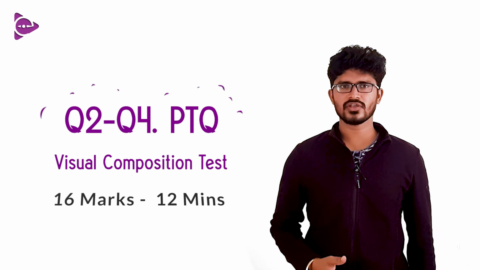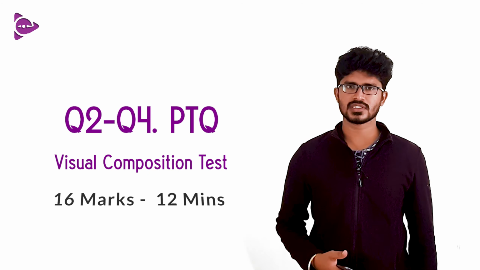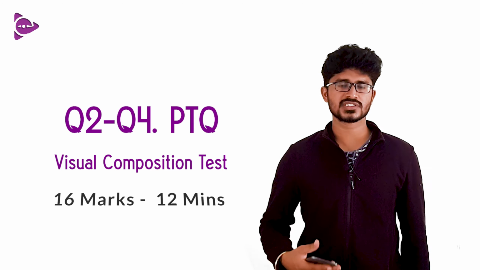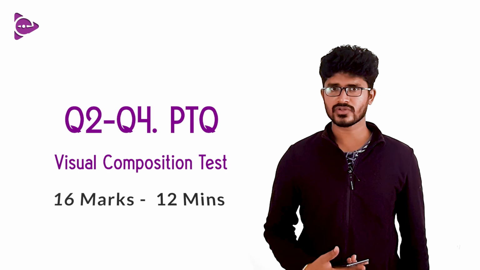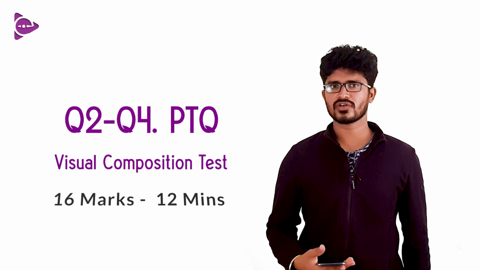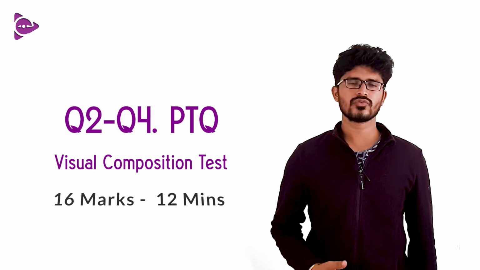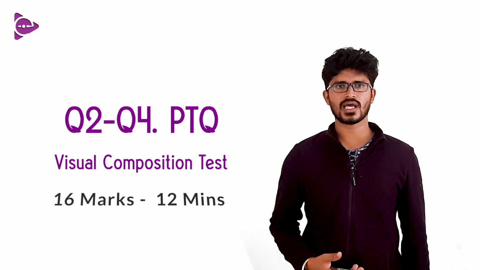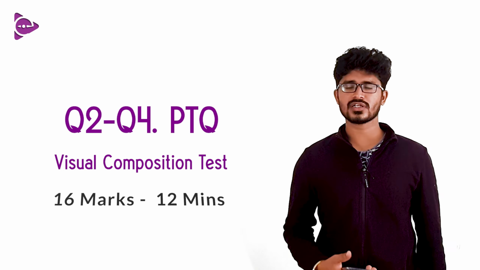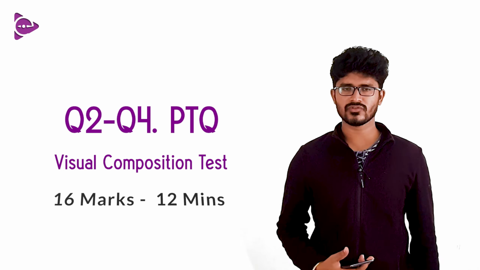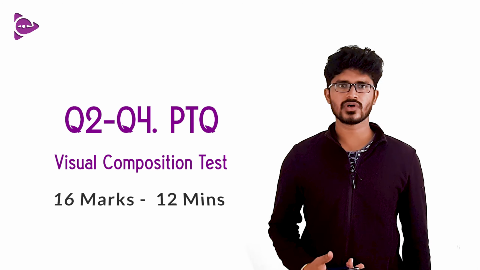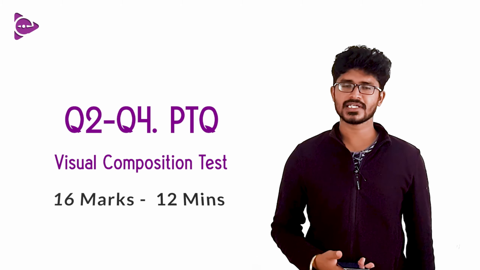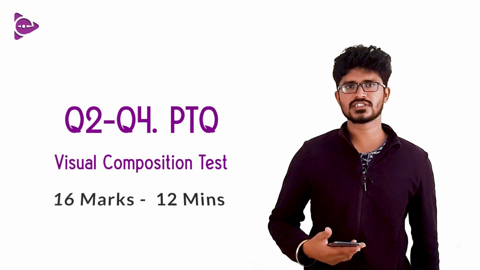Questions 2, 3 and 4 are also PTQ type of questions. Since it's a PTQ type of question, each question will have another 4 questions within it. The second question will have 4 questions, the third another 4 and the fourth another 4. So totally you will have 12 questions in this session, and each right answer carries 4 marks. The timing allotted is 12 minutes each for the second, third and fourth questions. So totally this part carries 48 marks.